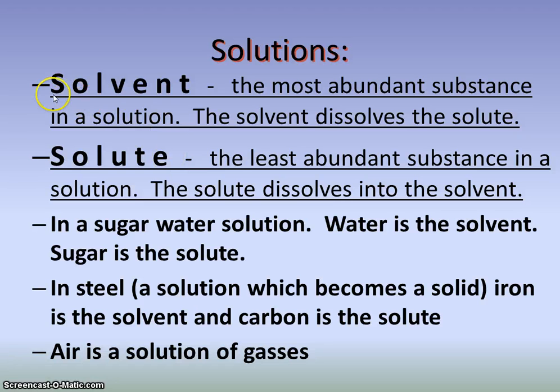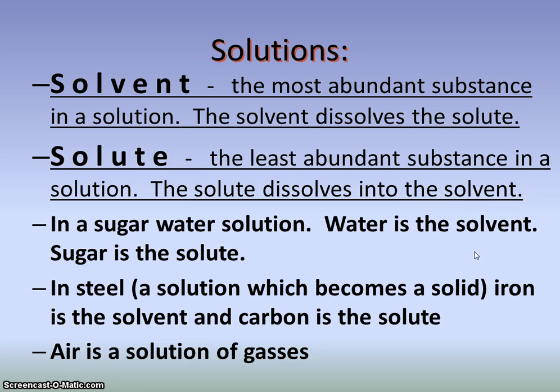Should be easy to remember. Solvent, right? It's got more letters. It's the most abundant. Solute, less letters. It is the least abundant. Once again, sugar water: water is the solvent, and sugar is the solute. It's what's going into the solvent. Solute goes into the solvent.